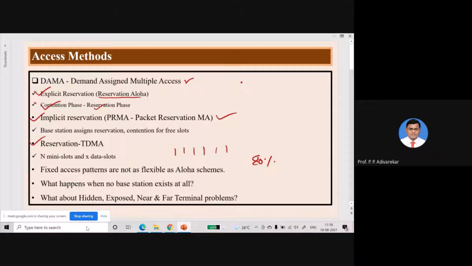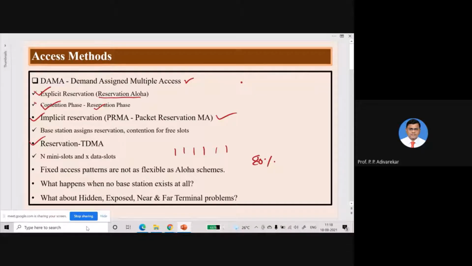The next problem is, what if there is no base station or administrator, then who is going to decide the allocation of time slots, as we have seen in the second implicit one. So we have certain problems, and we have only one question: how to improve the medium access protocol and use it in the wireless medium.